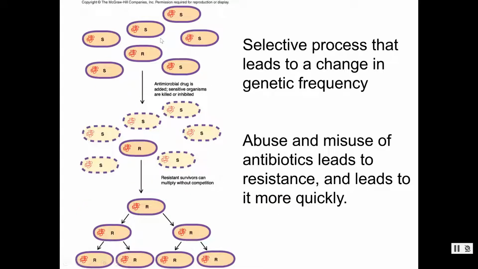Always keep in mind that this is a selective process. At the beginning, I only had this one that was resistant, but I'm continually selecting for the ones that can live, and that can lead to a change in genetic frequency. All right, so when are we selecting for this? Every time we overuse antibiotics. Every time a patient comes into the clinic with a viral infection, but the doctor feels pressured to give an antibiotic, that puts that antibiotic out into the environment. It will select for any bacteria that are resistant to it, and that will cause resistance in the environment.